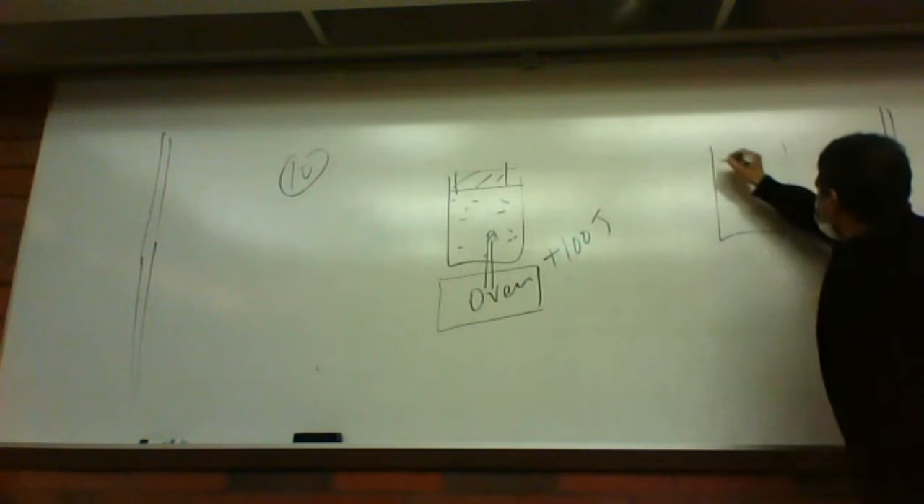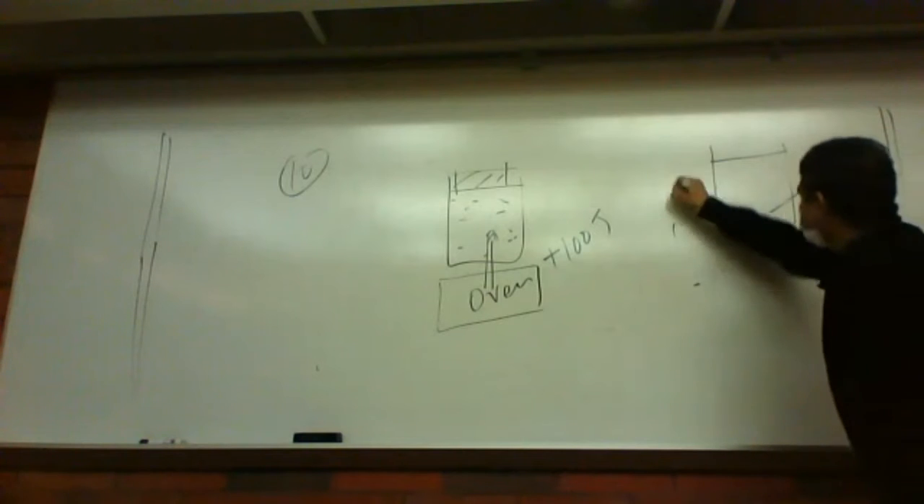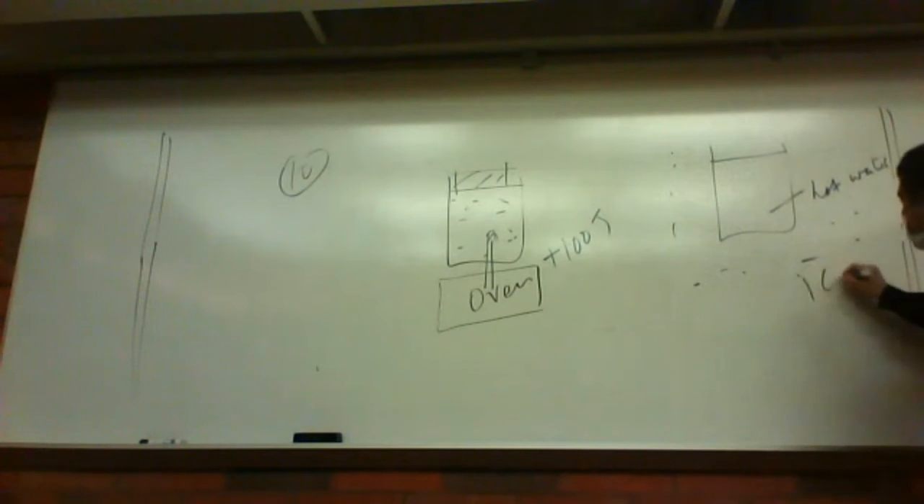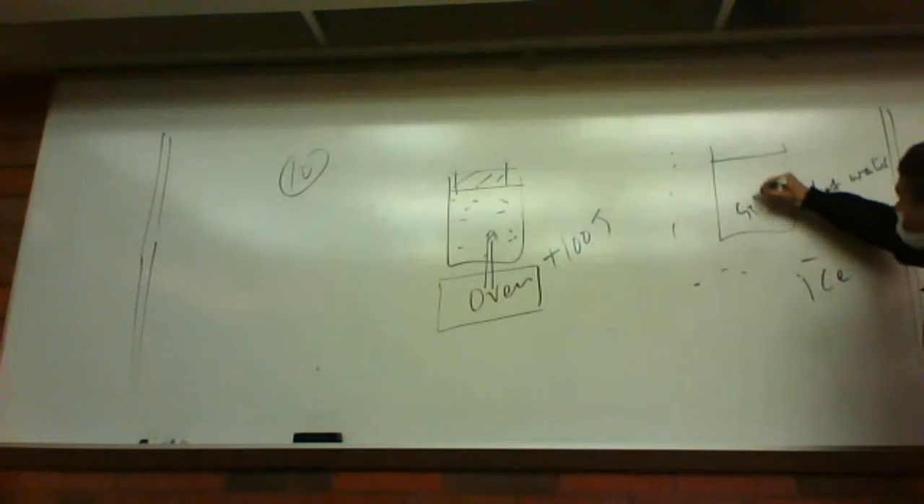But let's say I have hot water here, and there is ice outside, so this is ice here. What happens? The hot water becomes cold, right? I have hot water, I put it in the ice, and it becomes cold, just like when you put hot water in the fridge and then take it out. So this is my system here.